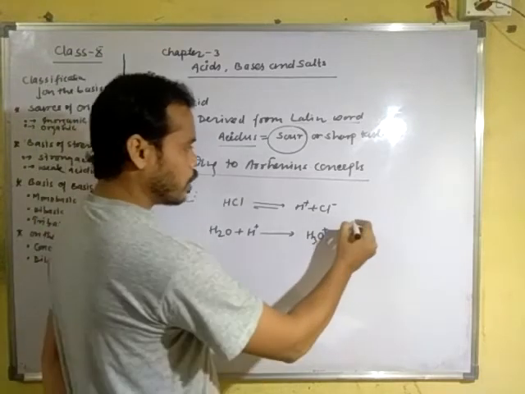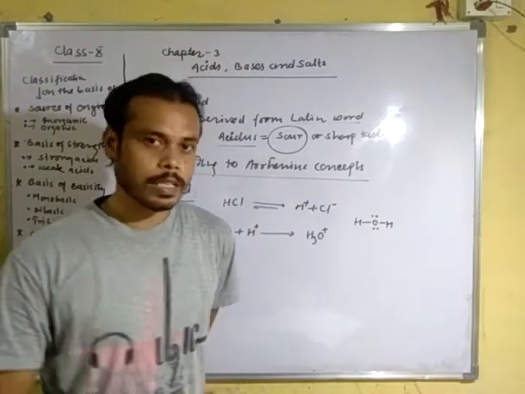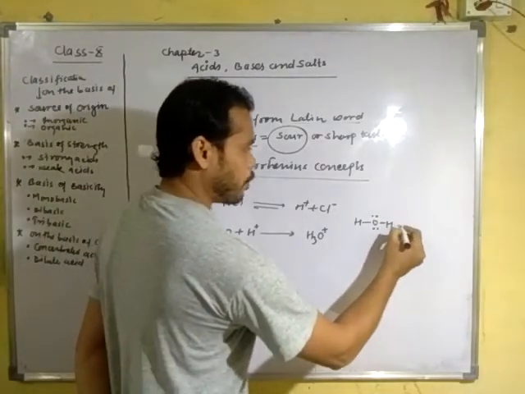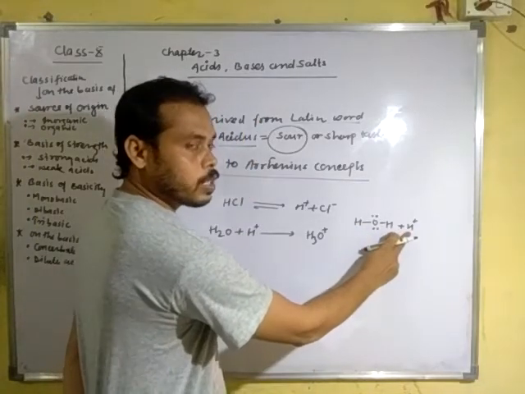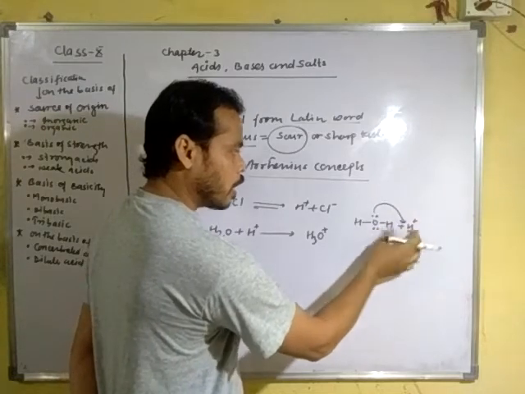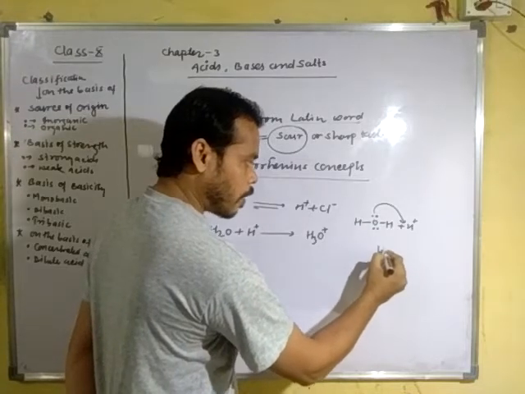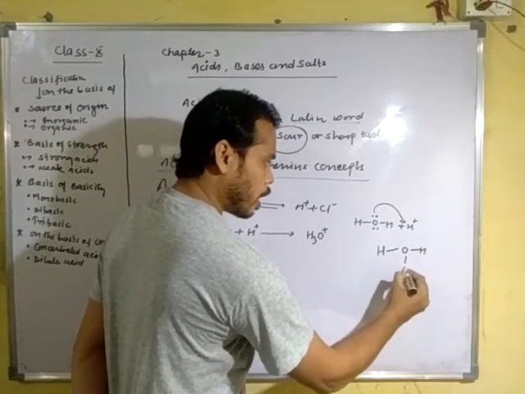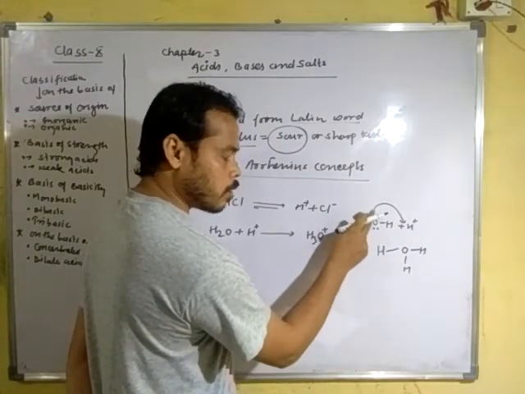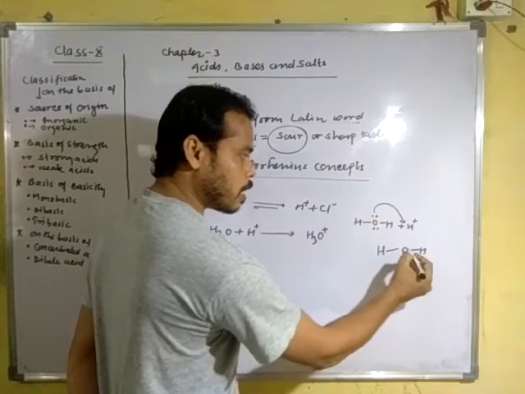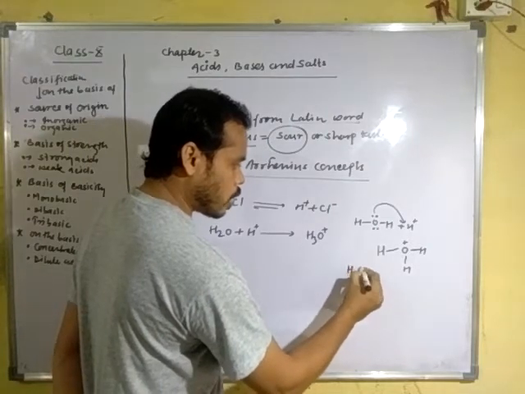How is this hydronium ion formed? Let us see. You know the structure of water is like this. You have already studied it in class 9. Oxygen donates an electron pair to hydrogen, and the hydrogen bonds with oxygen. Due to the donating nature of electrons by oxygen, it gets a positive charge, and in compact form we can write H3O positive.